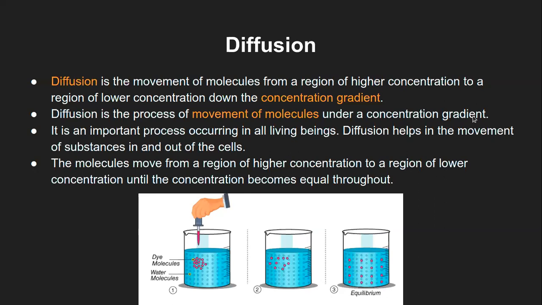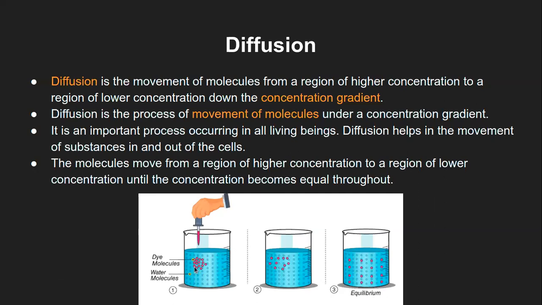So one of the examples shown here in the diagram is a hand with a dropper, which is going to put a drop of the dye molecules, which are shown in pink, in the water. And you can see the individual water molecules. Now the diagram is just a representation. Water molecules are not usually this far apart. You will always have quite a few water molecules next to each other, but this is just the representation to show.